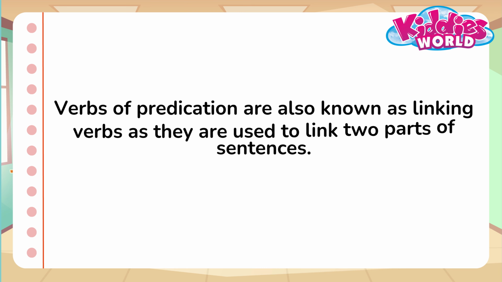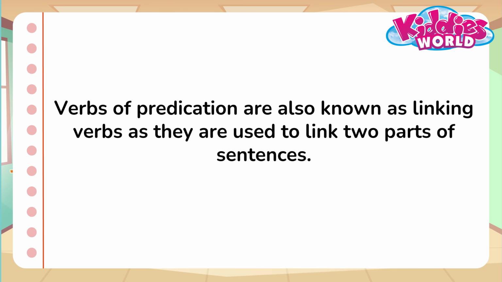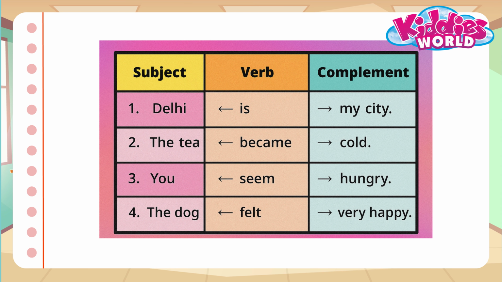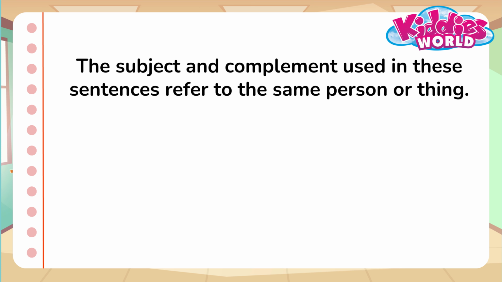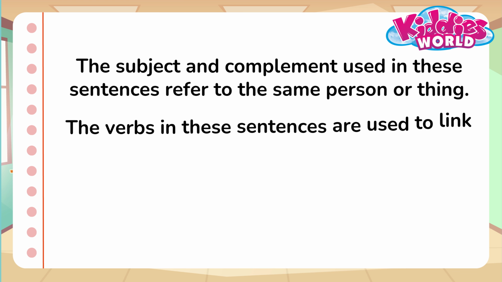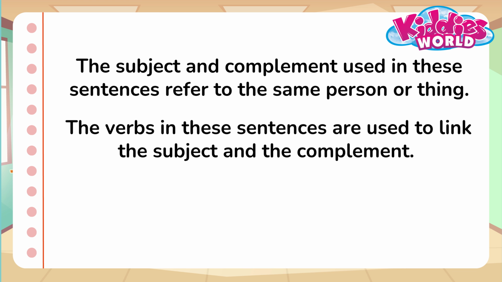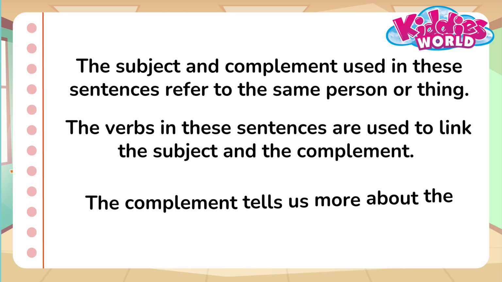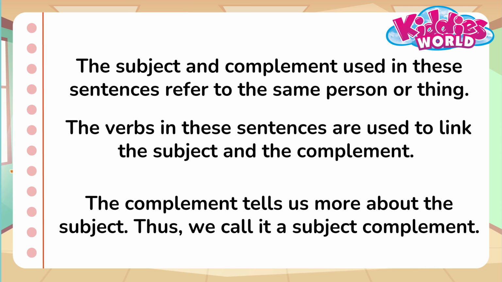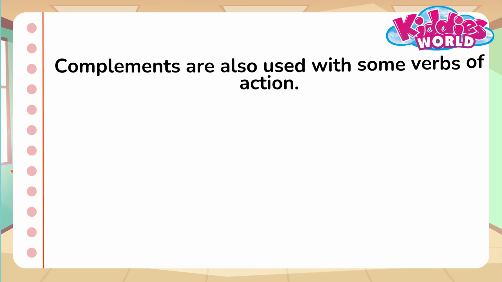Verbs of incomplete predication are also known as linking verbs as they are used to link two parts of the sentences. Check some examples given. From the given examples, we can see that the subject and complement used in these sentences refer to the same person or thing. The verbs in these sentences are used to link the subject and the complement. The complement tells us more about the subject, thus we call it a subject complement. Complements are also used with some verbs of action.